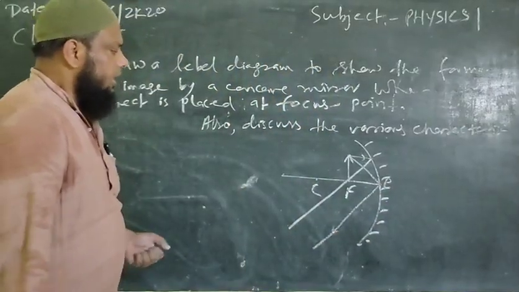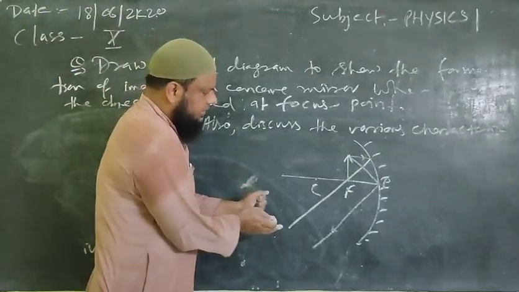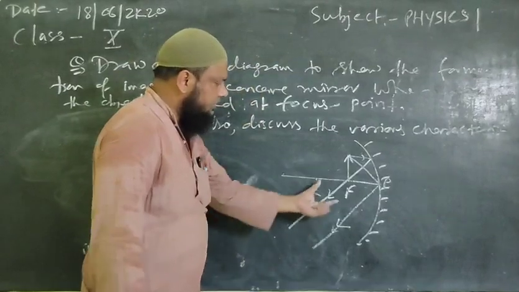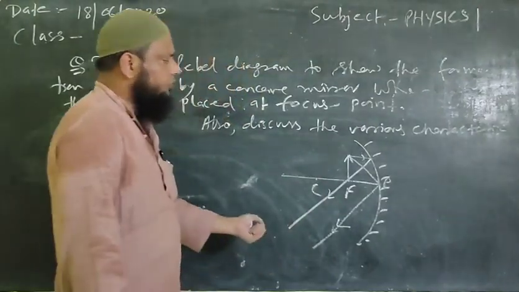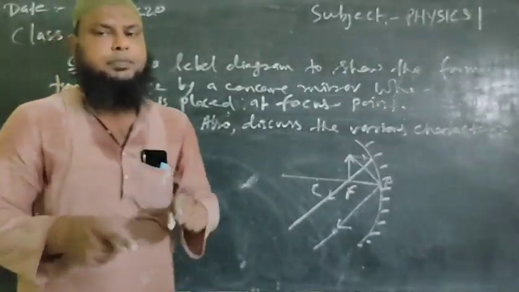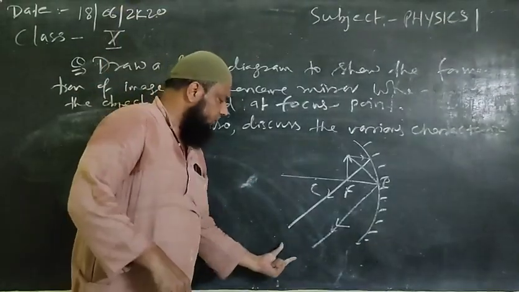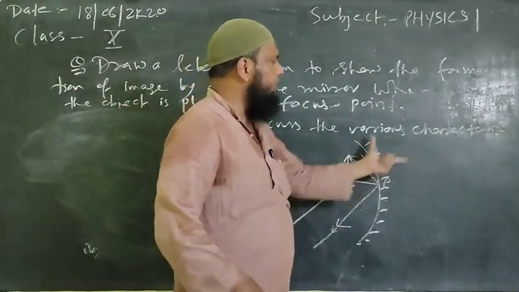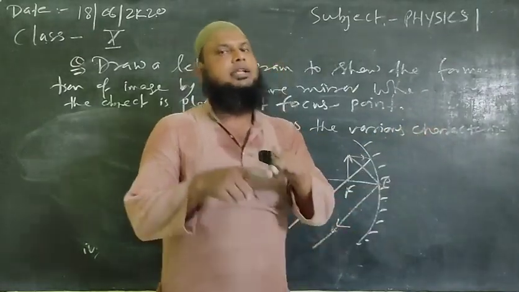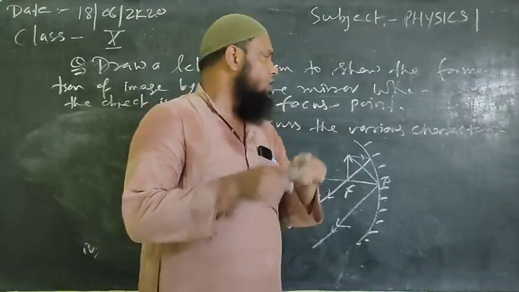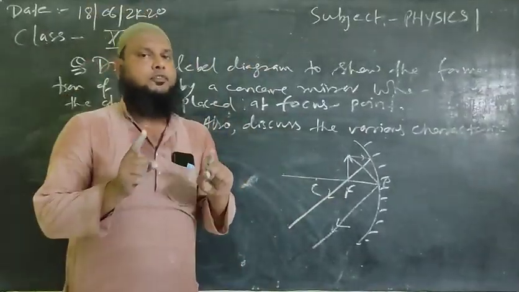If we study these two reflected rays, this is your reflected ray and this is your reflected ray, we find that these two rays are becoming parallel to each other. Obviously, either we move in the forward direction or in the backward direction, nowhere will they intersect each other. So as a result, the formation of image is not possible.